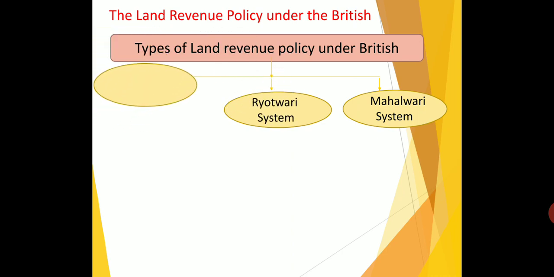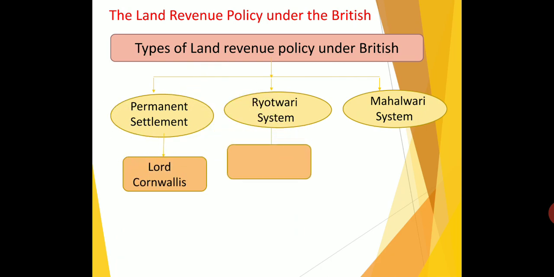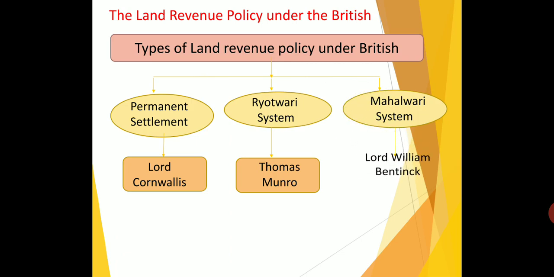What is Rayat? Rayat means farmer. And the Mahalwari system was introduced by Lord William Bentinck. These are the three important land revenue policies under the British period, and in the future the peasants started the revolt in India.